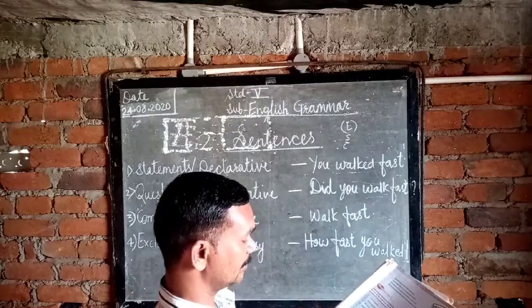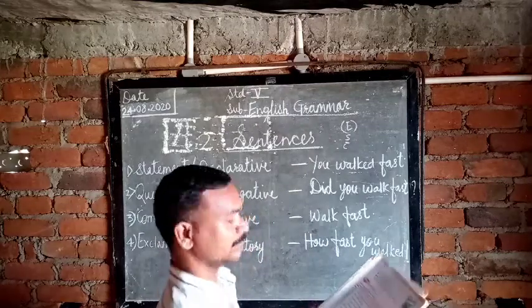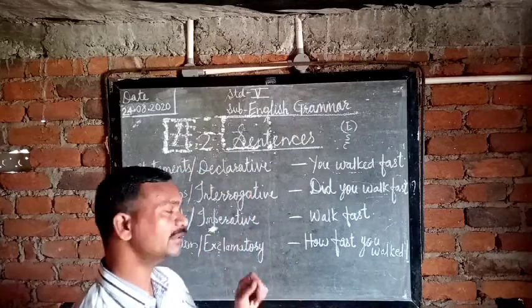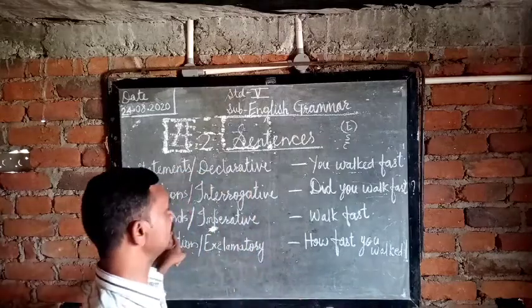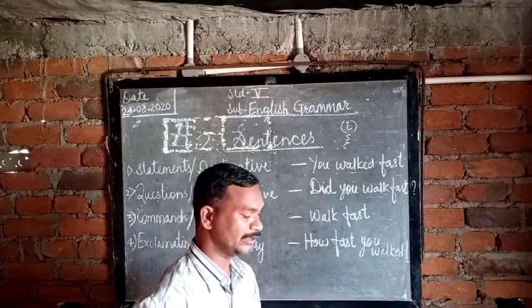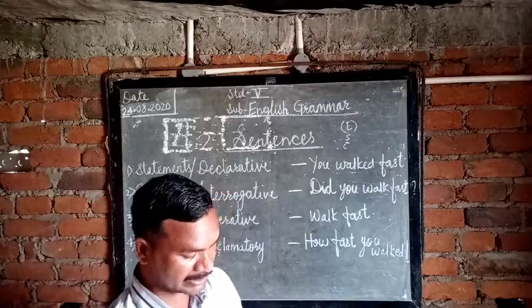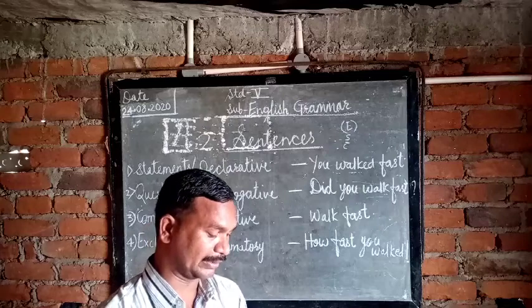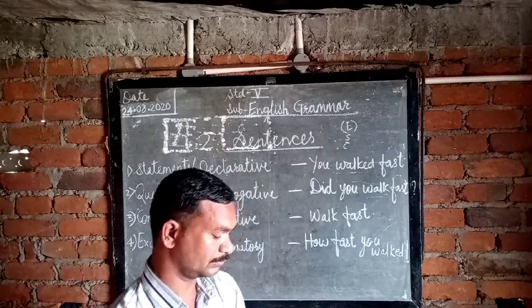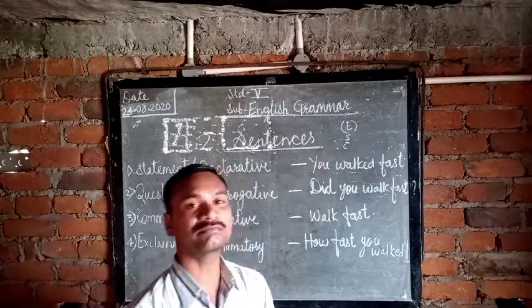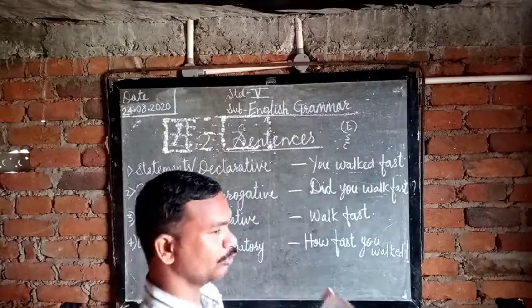Number 14. Start when you hear the bell. Start, starting with the verb. This is the command sentence. Give full stop and this is the command sentence. Okay. Turn your page. Page number 12. How lucky you are! This is the exclamation. Put the exclamation symbol.